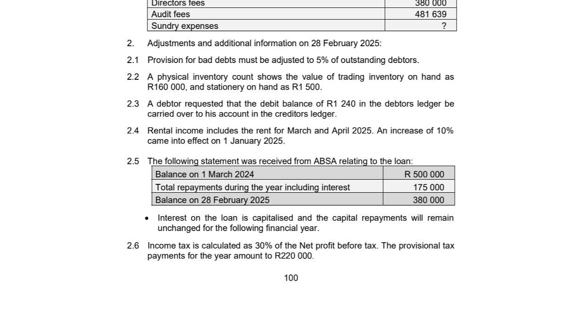Interest on the loan is capitalized and the capital repayments will remain unchanged for the following financial year. 2.6. Income tax is calculated at 30% of the net profit before tax. The provisional tax payments for the year amount to 220,000 Rand.